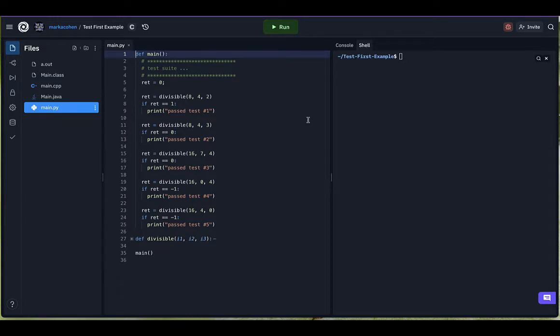So I'm going to do this example in 3 programming languages: Python, Java, and C++. The concept is the same in all 3 of these languages. And let's get started first with Python.